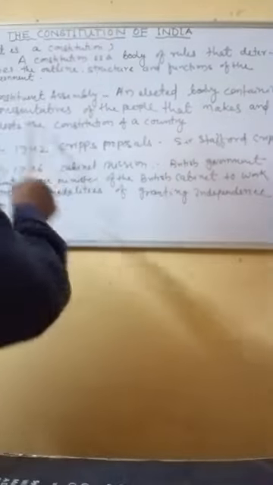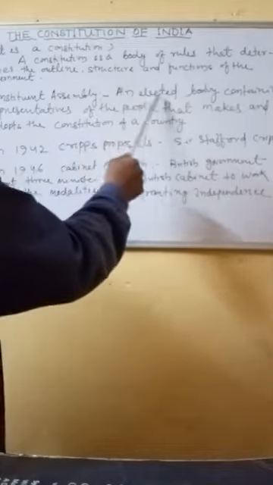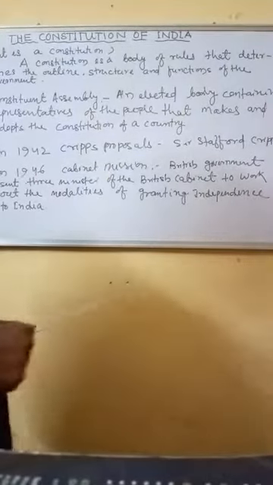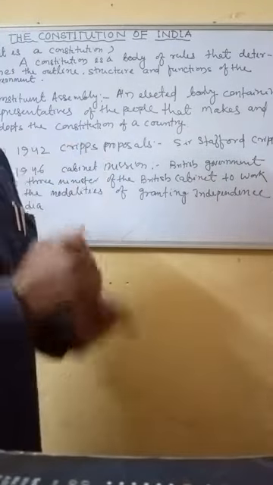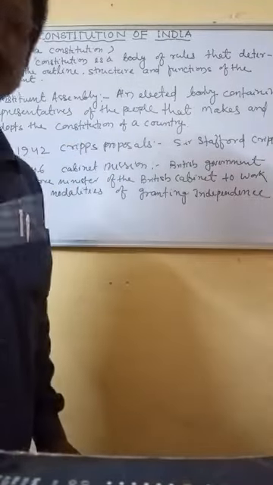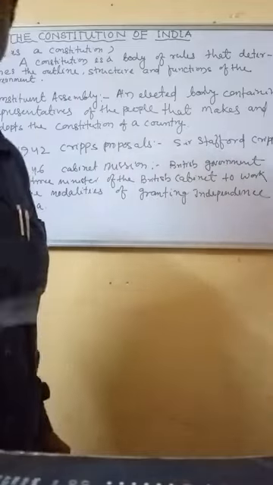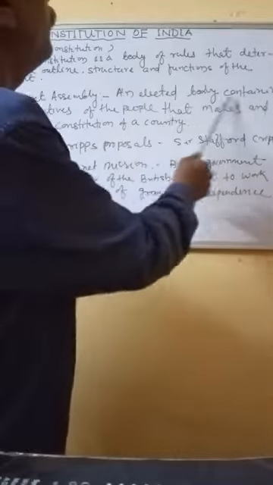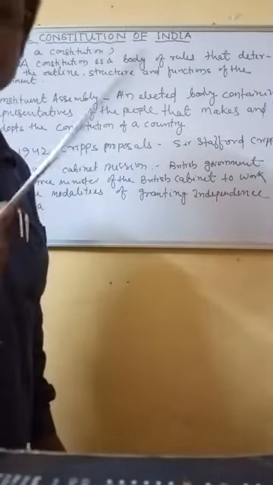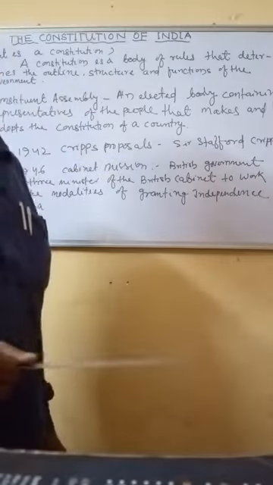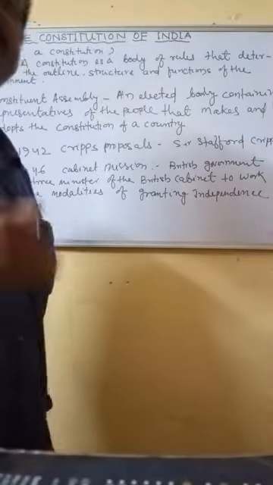The Constituent Assembly means an elected body, a group of people elected by the whole Indian people, containing representatives. From every corner of India, one person is elected and represents that area.